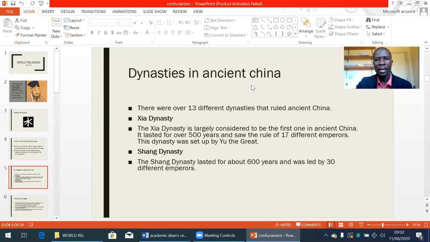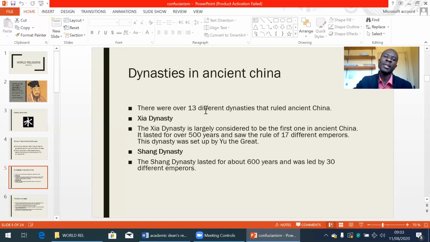They're talking about dynasties in China. A dynasty, of course, is a system of rulership that is based on family heredity. There is a ruling family, and the leaders will come from that particular family.